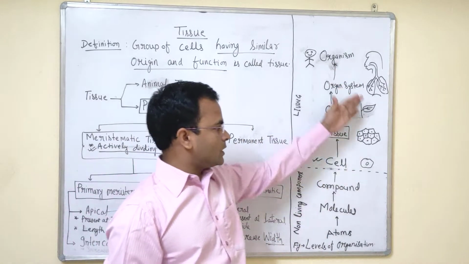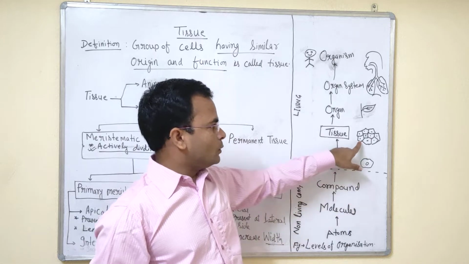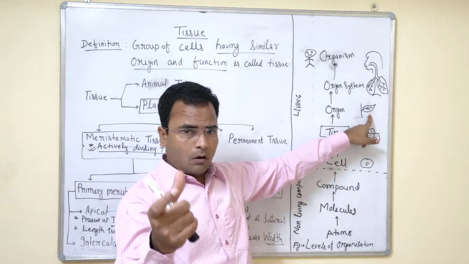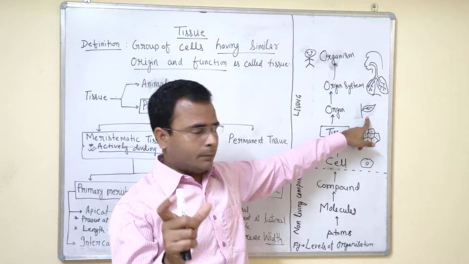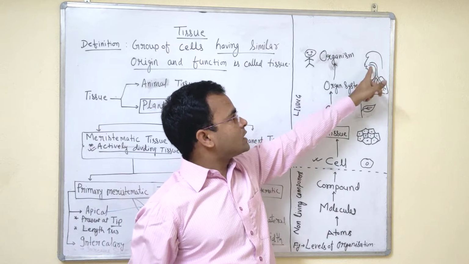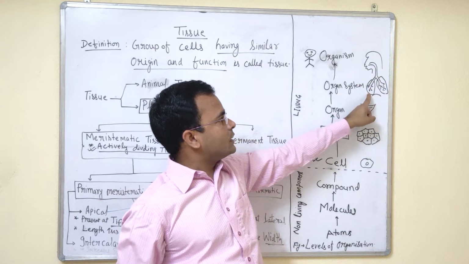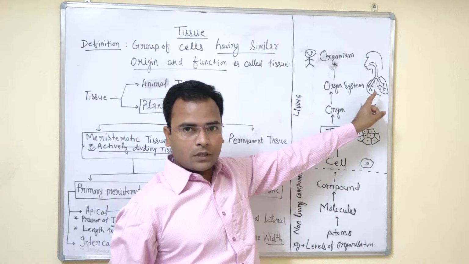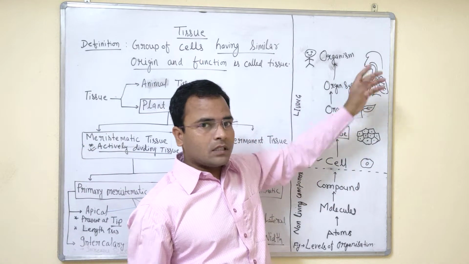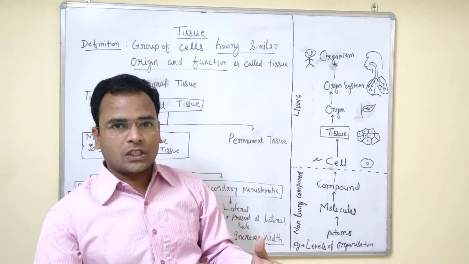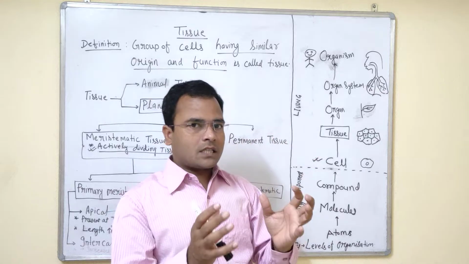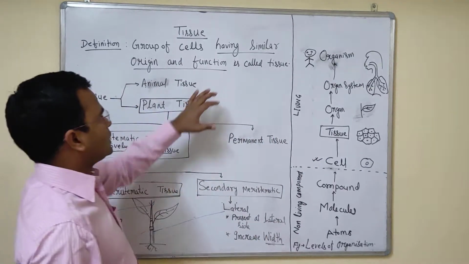Here some examples are given. It's one cell. A group of cells is a tissue. A group of tissues makes one organ. Here I have shown the leaf of a plant, so it is the organ. Next is the organ system, like the nose, trachea, lungs, bronchi, bronchioles, alveoli, and a lot of other things. Together they are specialized for the breathing function, helping in breathing and respiration, so they make a system.